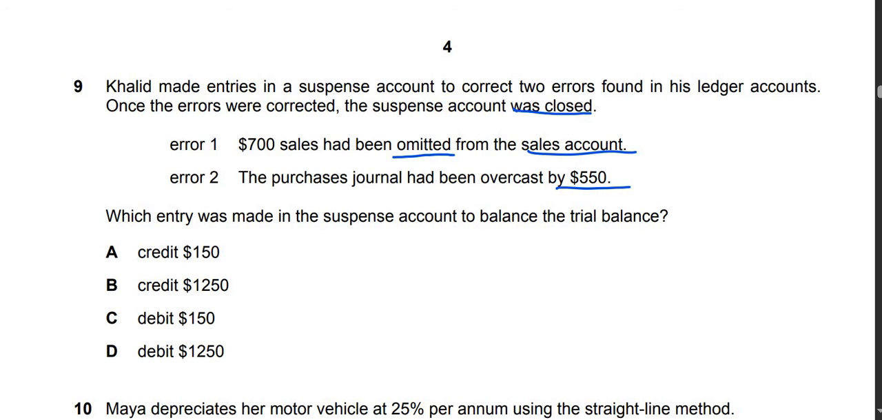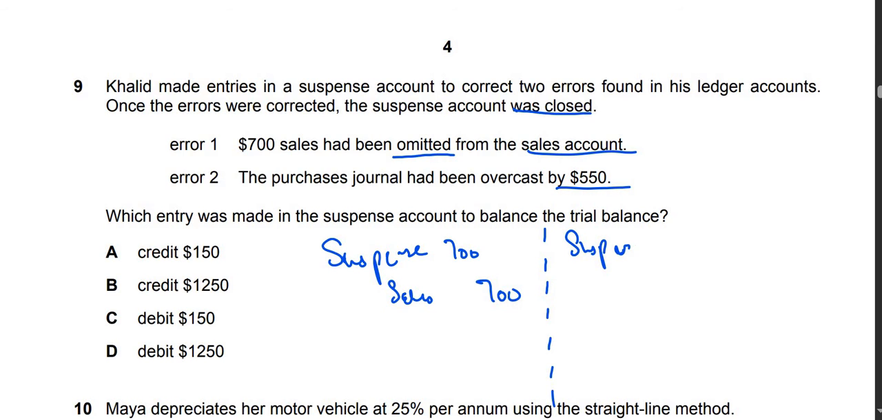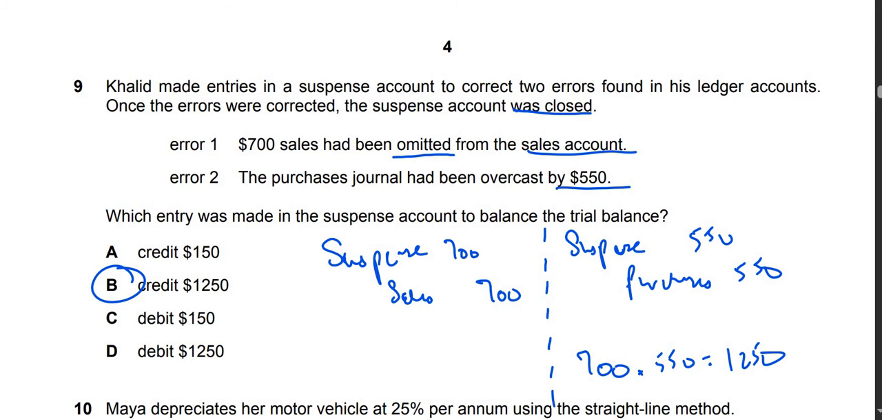So look, error 1, because of error 1, we will do suspense debit and sales credit. How much? 700. Okay. And then error 2, we will do suspense debit. Okay. And purchases credit. How much? 550. So we will now add 700 plus 550. It will give us 1250 on the credit side.